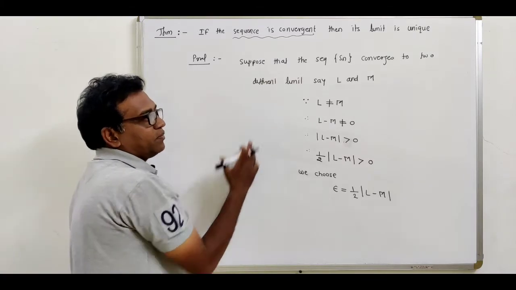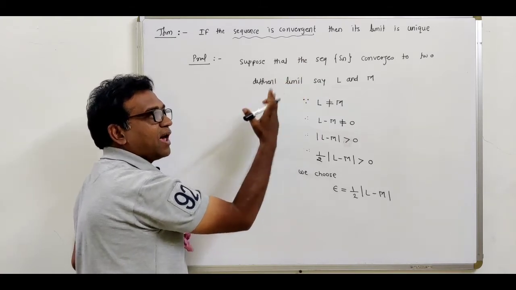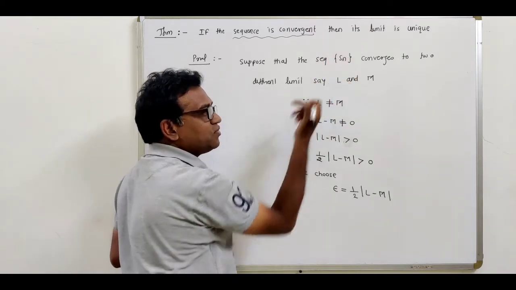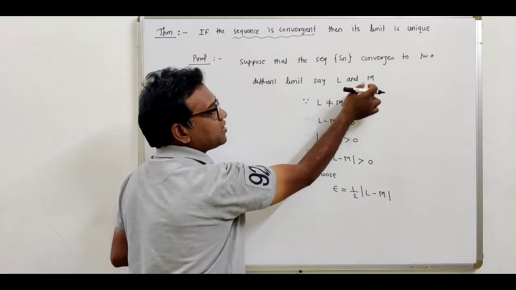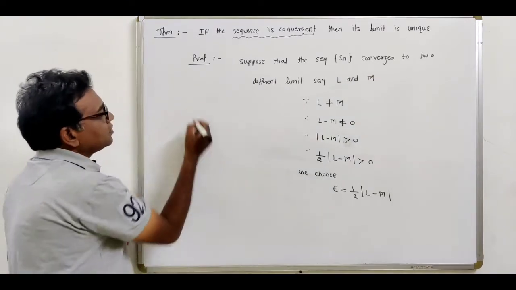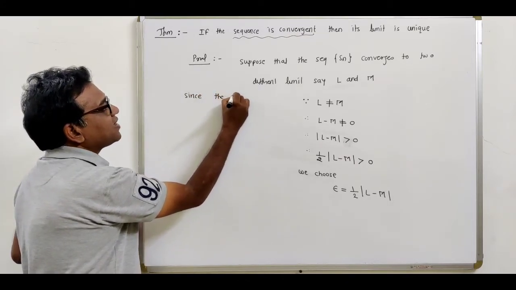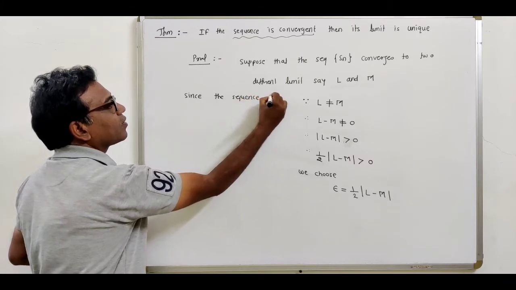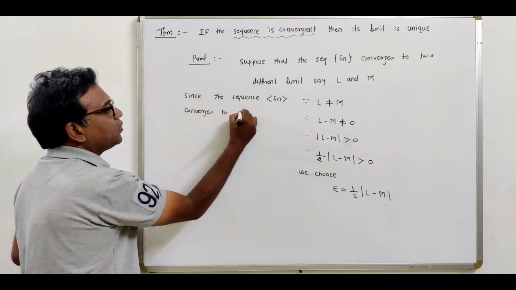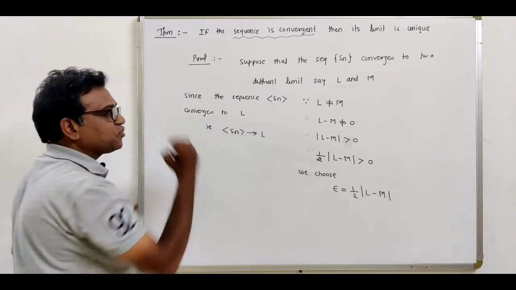Now let us use this concept. We have taken this sequence Sn, it converges to two different limits, L and M. So first of all, we use the concept that sequence Sn converges to L, using the definition of the convergent sequence, and then we use the definition that sequence Sn converges to the different limit, that is M. So write down, since the sequence Sn converges to limit L.